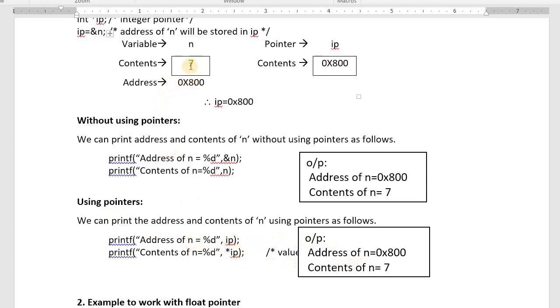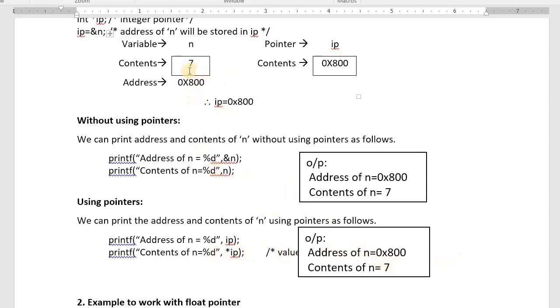I want to get the value at address. I want to get the contents of this memory. Then contents of n is one value. What is that? Asterisk ip. How to read it? Do you know? Address, value at address, value at address. What is the address? 800. Value at address 800. What is the value at address 800? 7. I got the 7.